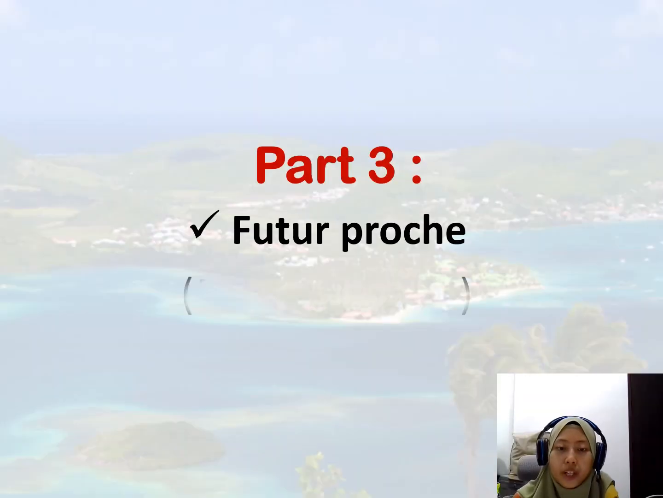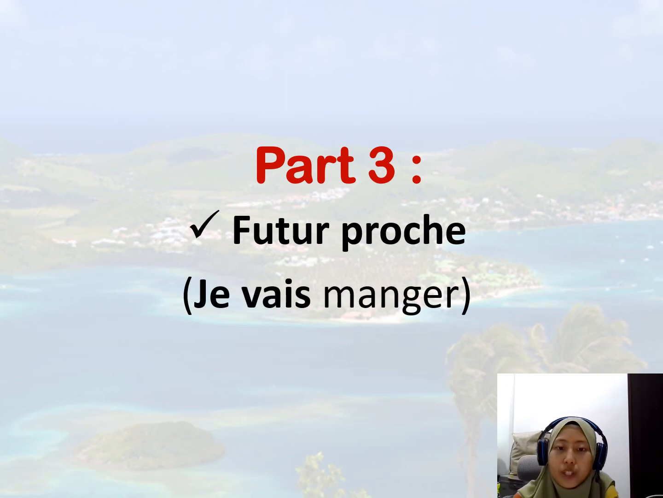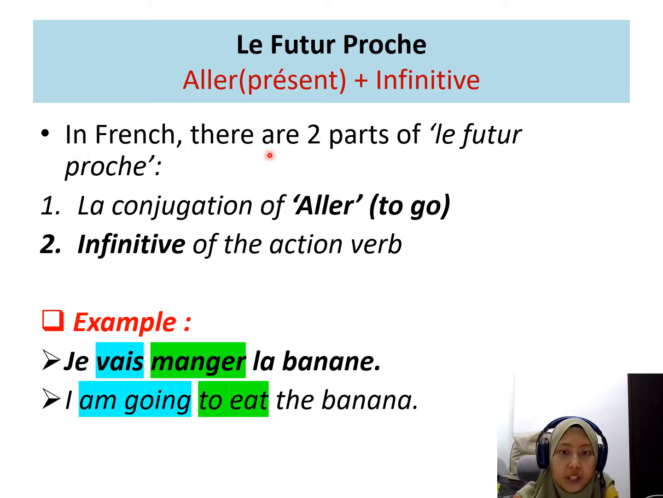Now we are in part 3, which is le futur proche. What is the futur proche? It is the near future tense. In French, there are two parts to the futur proche. The first one is the conjugation of the verb aller. So it needs to be the verb aller.